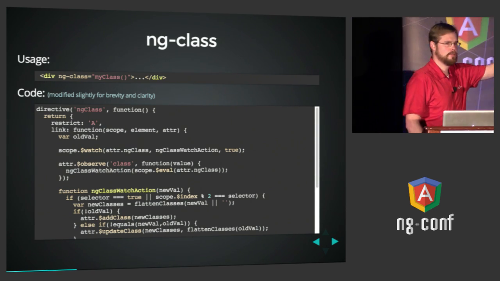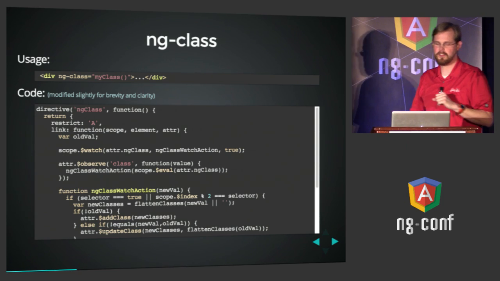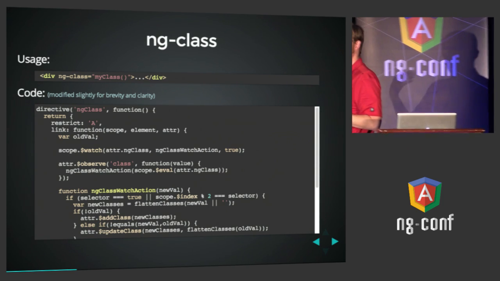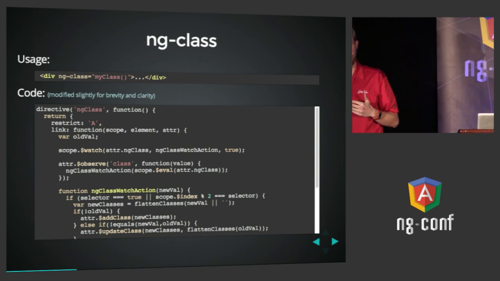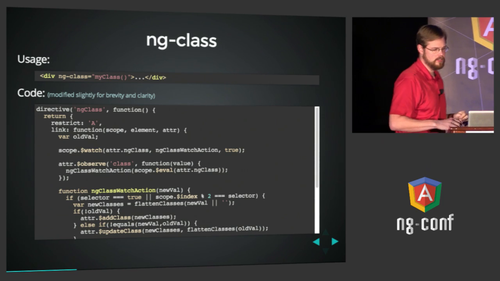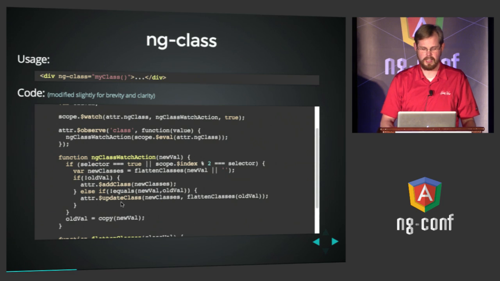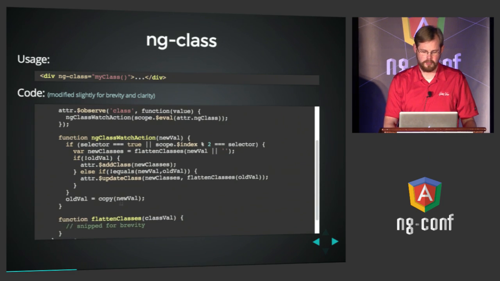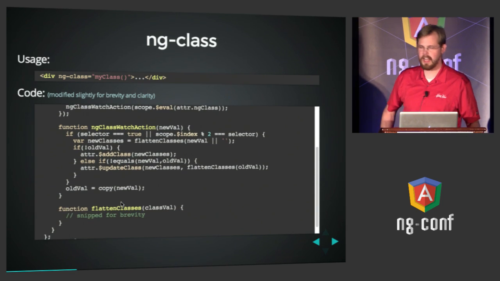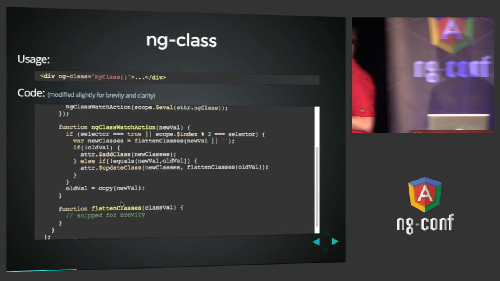This is a simple directive that you use to specify class names that you would like, at runtime, to be added and removed to an element. The code here I've stripped down to be a little more readable, but the idea is you just watch an attribute, observe the class value, and you fill in the classes whenever that attribute changes, based on what it tells you to do.